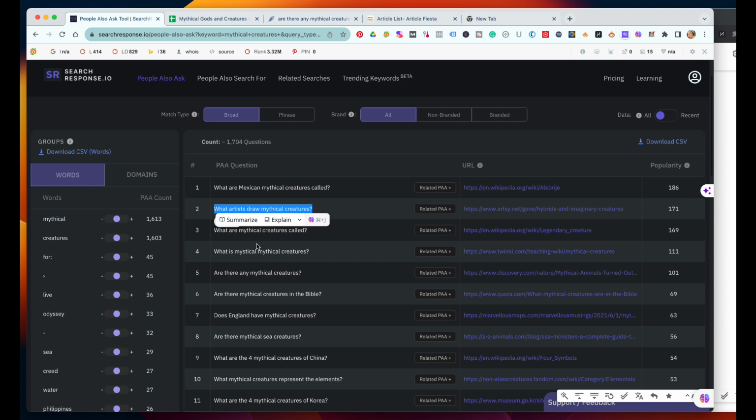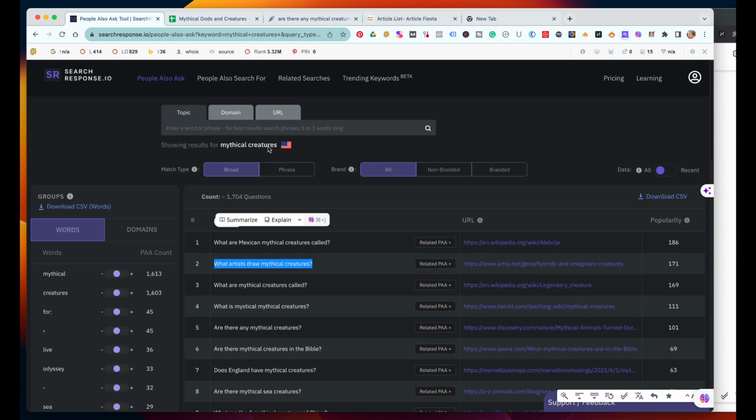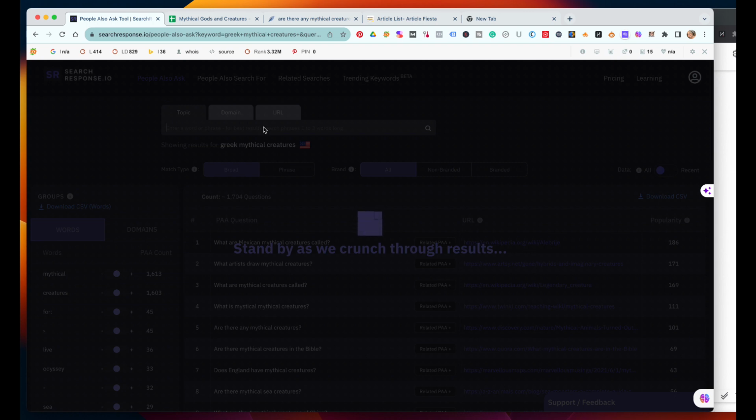Let's go back to this People Also Ask. And now let's go up here, and it says mythical creatures. Let's change that and do a new result. I want to do just one more, and this is going to be one I haven't done before, so I won't know what's coming up. I'm going to put mythical creatures of, no, let's put Greek mythical creatures. Let's do Greek and see what comes up with just the word Greek in it.